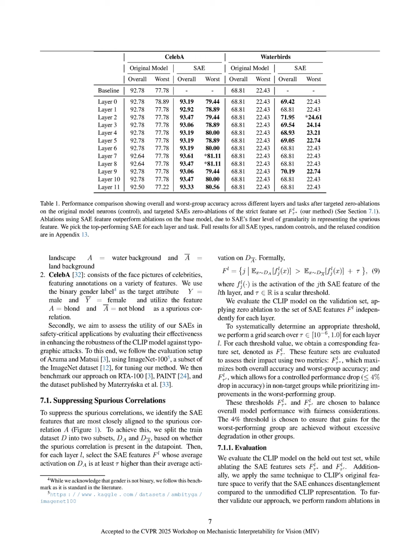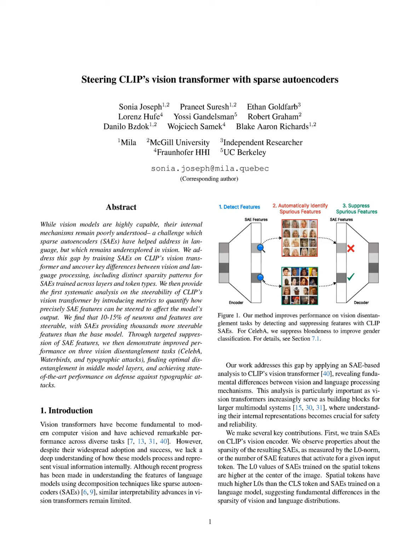Our results demonstrated that targeted feature suppression with SAEs consistently improved disentanglement across all layers for Celeba and many layers for Waterbirds, with notable accuracy improvements in worst group performance. Additionally, our method outperformed state-of-the-art techniques in defending against typographic attacks, showcasing the practical utility and advantages of our SAE-based approach in enhancing model robustness and interpretability.